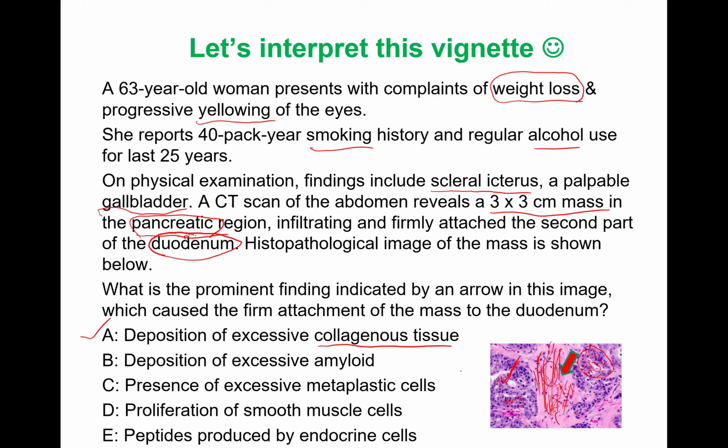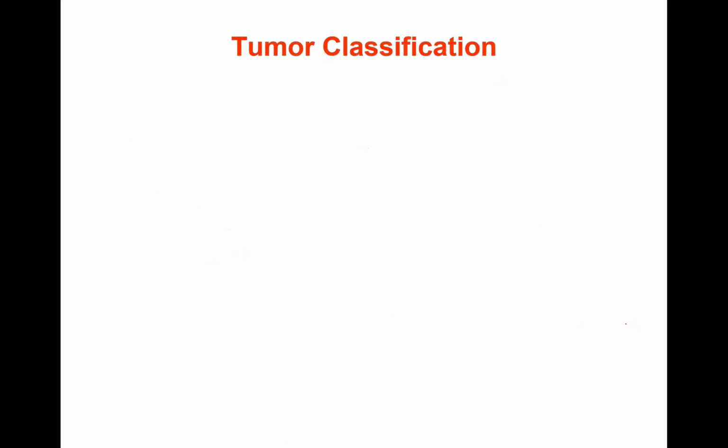Okay, sometimes you may be asked the question, which cells caused the formation of this finding indicated by arrow? Which cells collagen is produced by, you know that: fibroblasts. Correct. And if I ask you further, which stain would we use to stain this finding? Trichrome Masson stain, TMS. Good. Now, let's understand tumor classification.